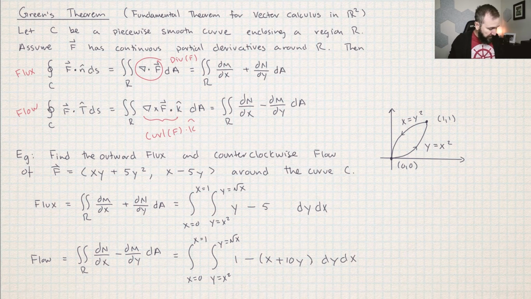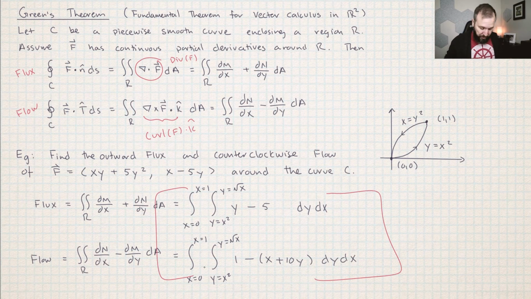I think it should be really easy, but what I'm saying is look at all the hassle that we have saved ourselves. If I was going to do this using the differential forms, then I would have to parameterize this curve, plug all those parameterizations into this differential form, and parameterize that curve and plug all those parameterizations into this differential form. That would be 2 parameterizations and 2 differential forms just for flux, and then I have to do it all over again for flow. Look how easy this was to set up.